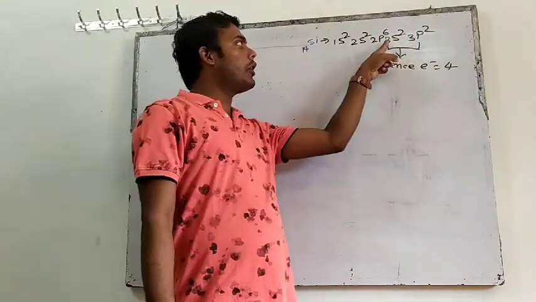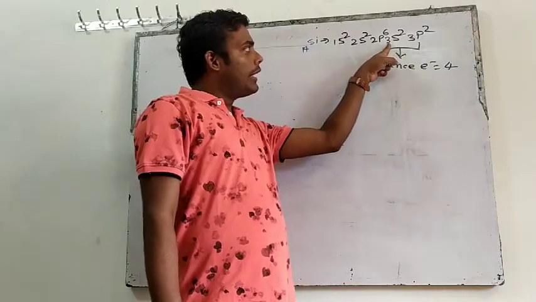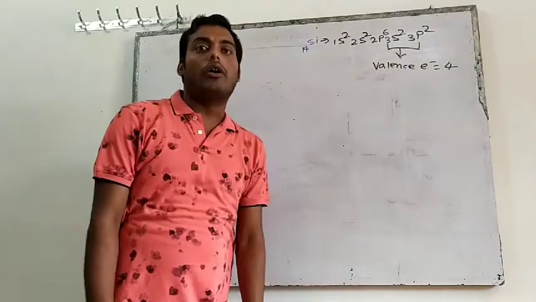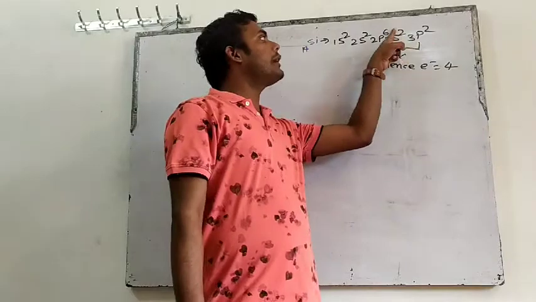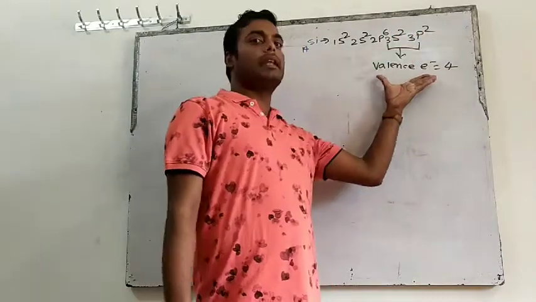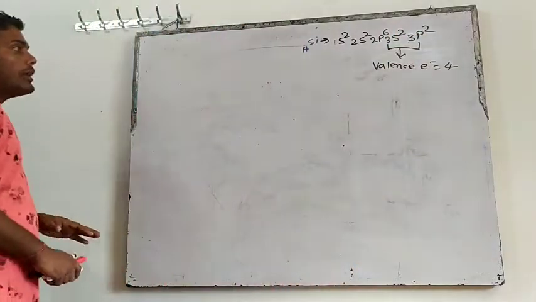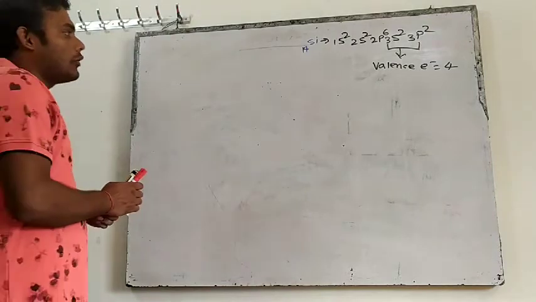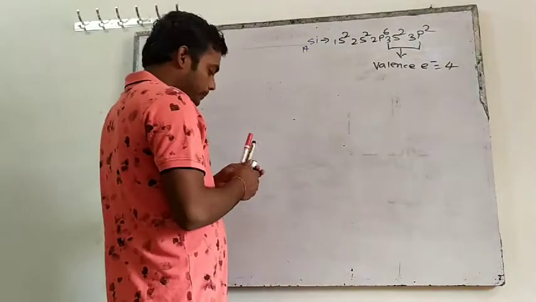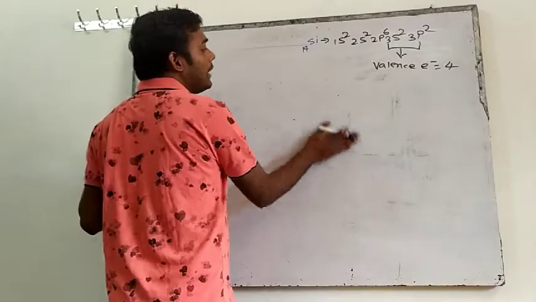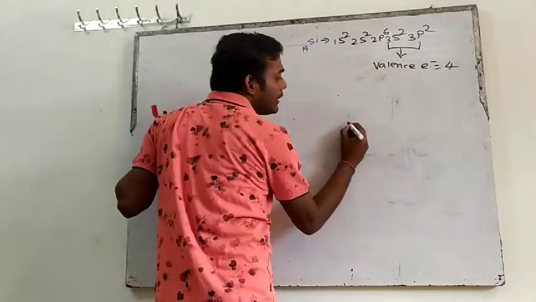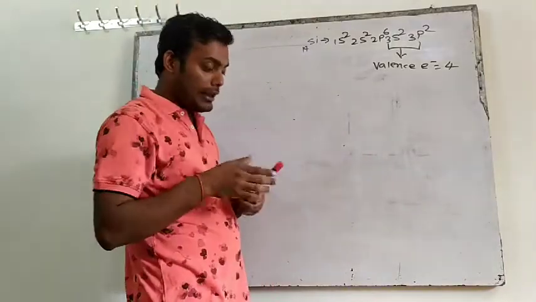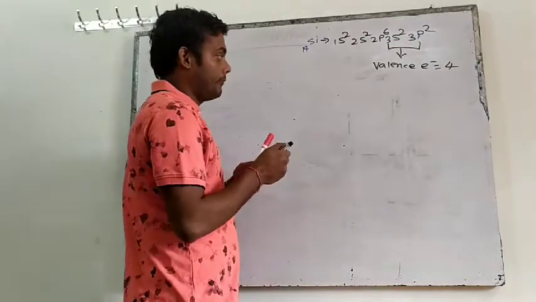So here the outermost orbit is the third. Here also 3, here also 3. So the third orbit is the outermost orbit. How many electrons are present? 2 here and 2 here. Total valence electron is 4. So in one silicon atom total valence electron is 4. If you see the lattice structure of silicon, this diagram is very important. Understand this diagram very carefully.